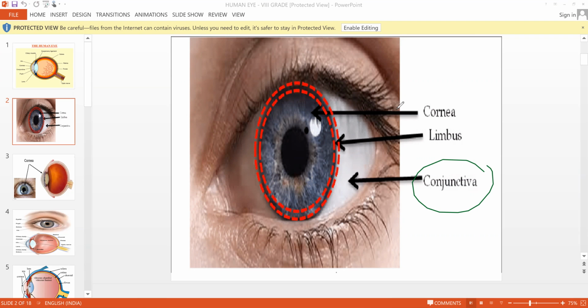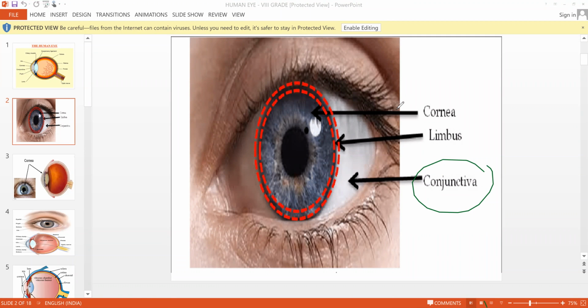So you can see in front of your eye, there is some thin protective covering. The thin protective covering which is present in the outermost part of the eye is called conjunctiva. And this thin outermost covering is made up of epithelial cells. What is it made up of, children? It is made up of epithelial cells.